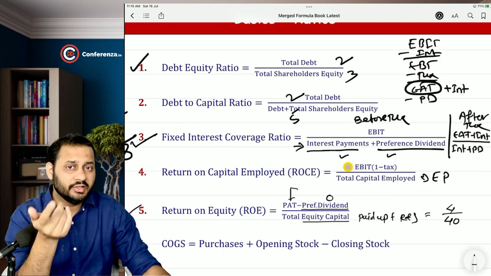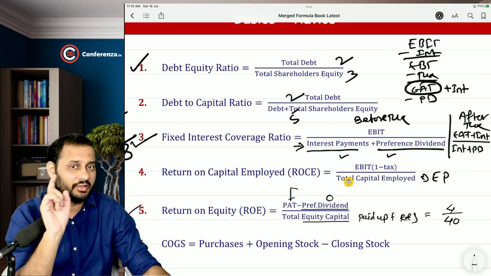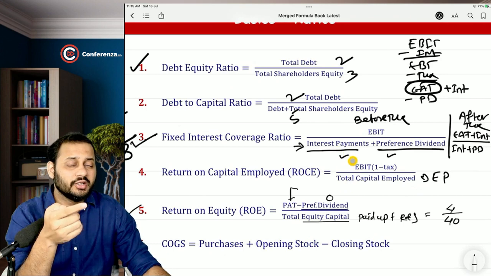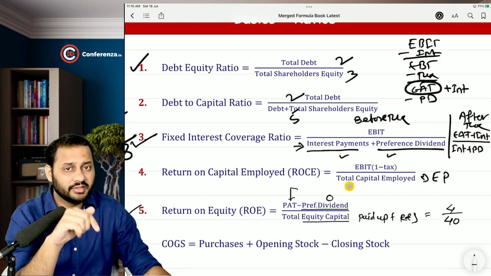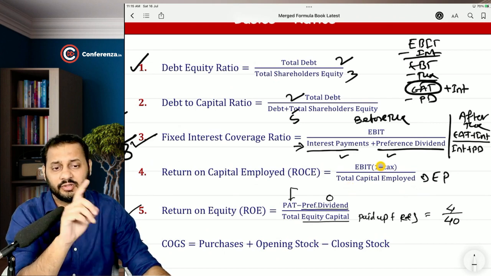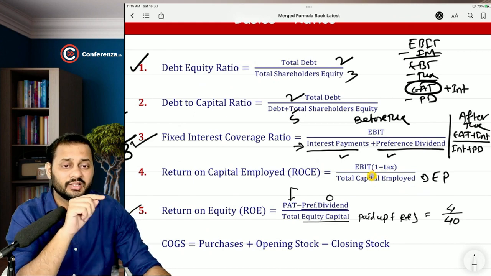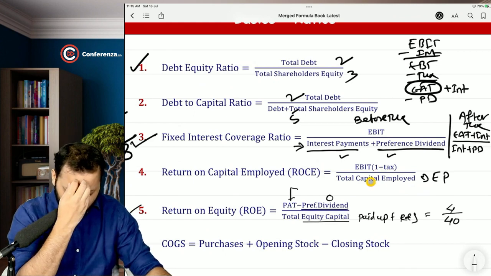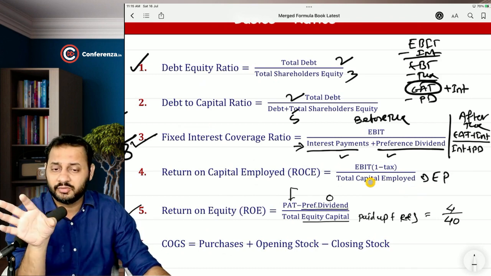So in the numerator, you take the return of those people whose capital is taken in the denominator. I am repeating: in the numerator, you take the return of those people for whom you are taking the capital employed in the denominator. Obviously, you deduct the tax out of it, because tax pertains to the government, and the government doesn't put any money in your company, so that capital is not included.